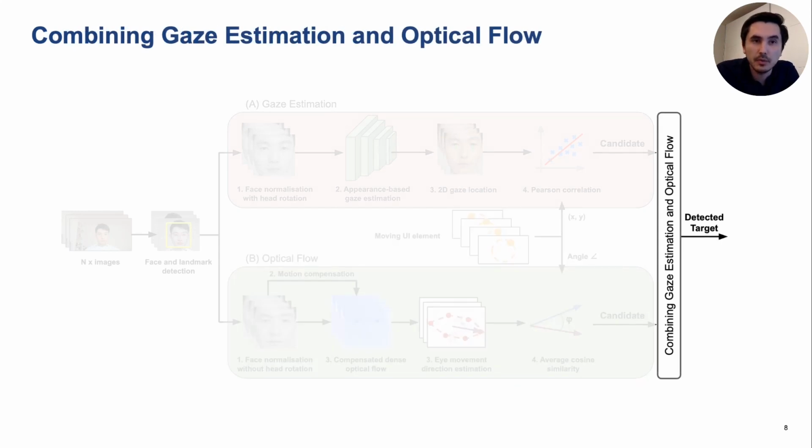The final step in our method is to combine the predictions from the two components. Each one of them will output one detected target for each time window, which was 1 second or 30 image frames in our implementation. We use a strategy that merges the detection results whenever the two components agree or when only one of them can detect a target.